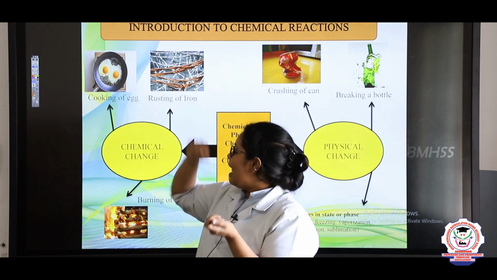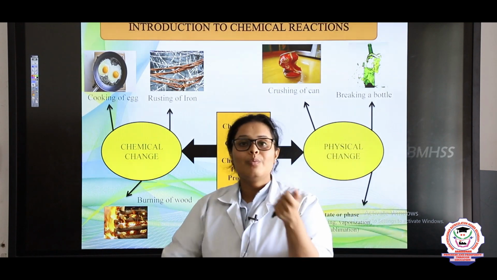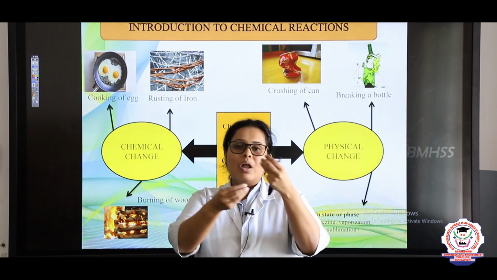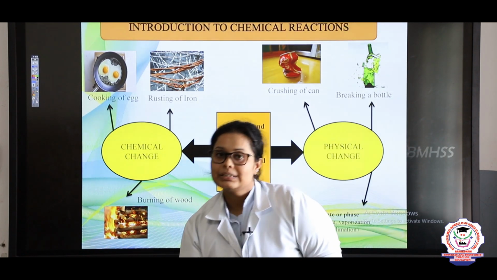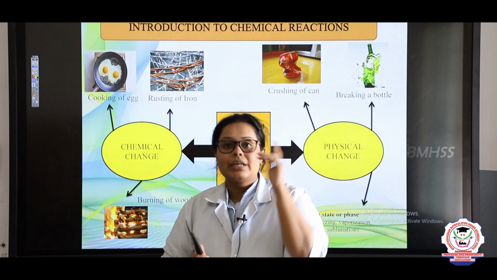That metal is iron. Now this is burning of wood. When you heat the wood, it gets converted into ashes or small particles. These small particles cannot be converted back. So that is why this is also a chemical change.